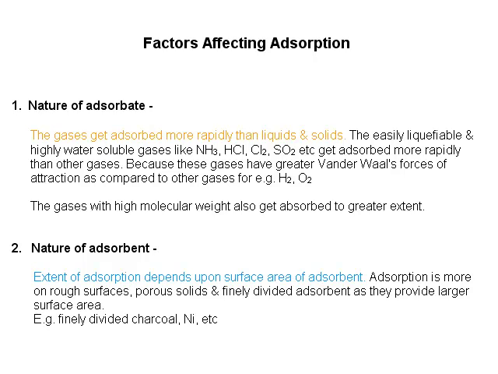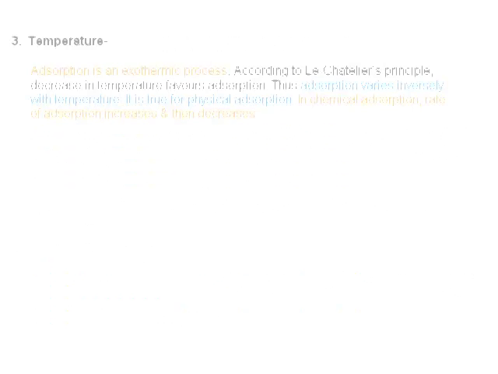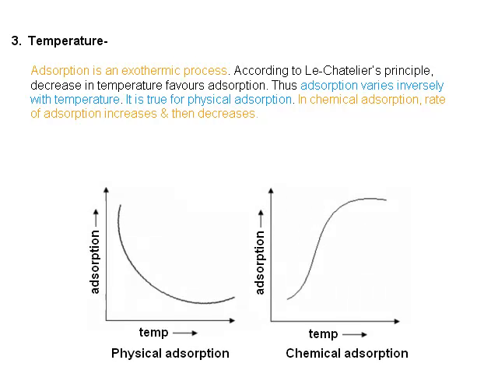Nature of adsorbent. Extent of adsorption depends upon surface area of adsorbent. Adsorption is more on rough surfaces, porous solids and finely divided adsorbent as they provide larger surface area. Example, finely divided charcoal, nickel, etc. Temperature. Adsorption is an exothermic process. According to Le Chatelier's principle, decrease in temperature favors adsorption.